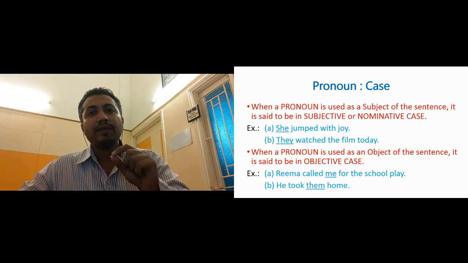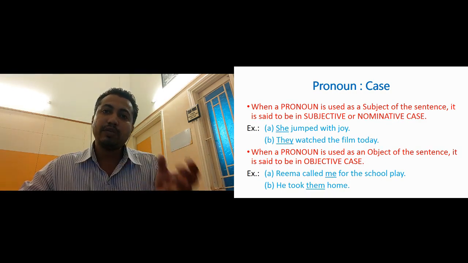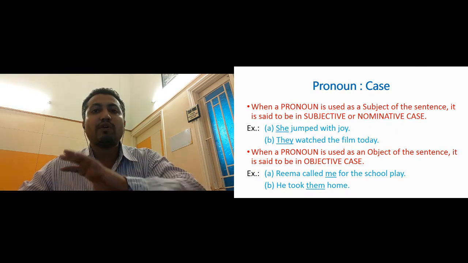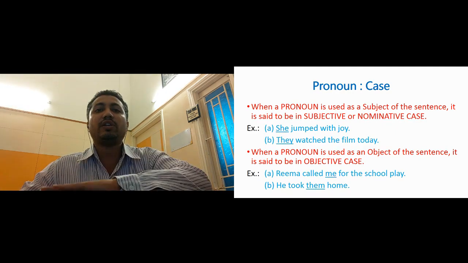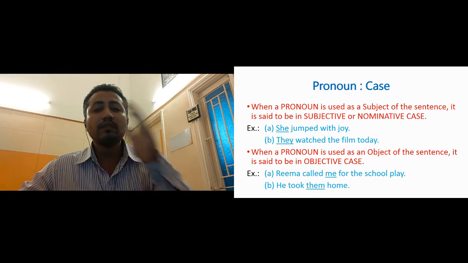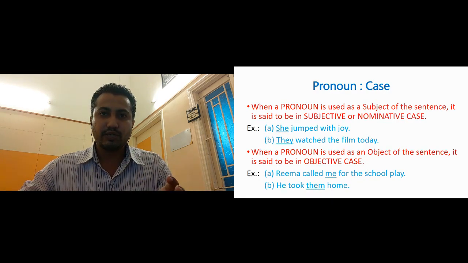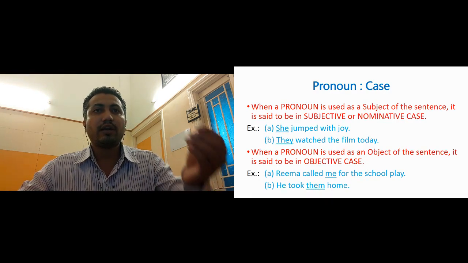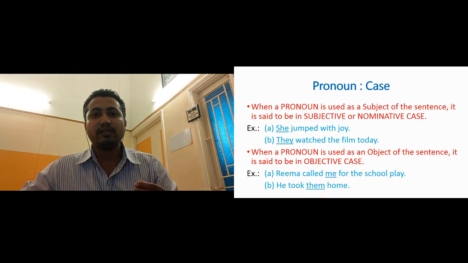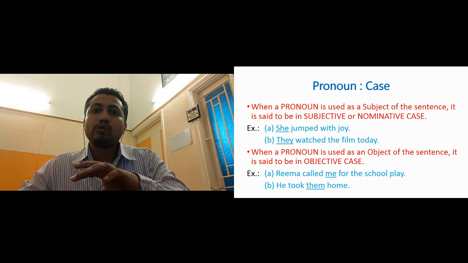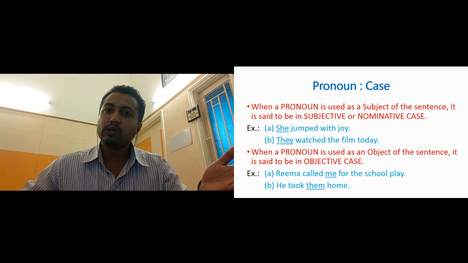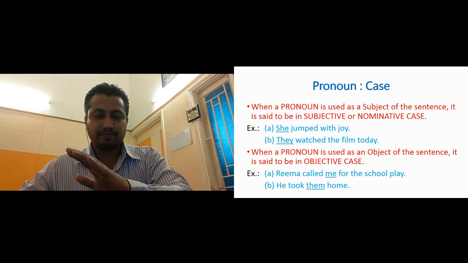Now in the same way, there can be an object. Object is the receiver of the action, the one on whom the action is being done. That is called the object. The pronoun can also be a subject and can also be an object.